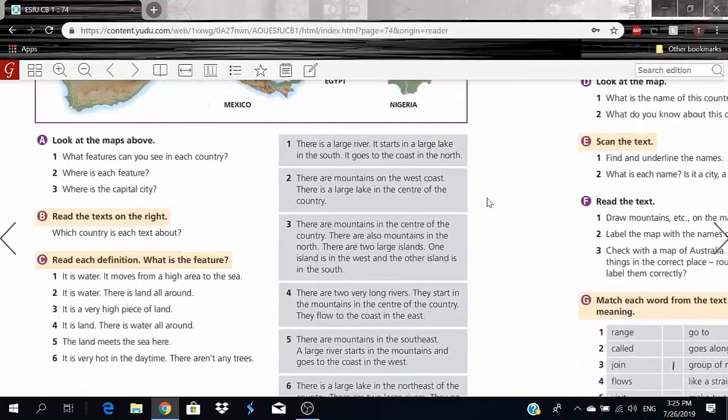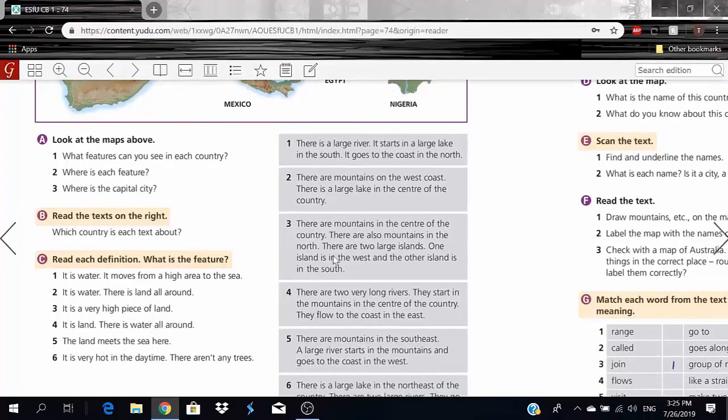So we have some text here, or should I say, information about each country, and he wants to know which information belongs to which country. Okay, so let us read number 1 here. There is a large river. It starts in a large lake in the south. It goes to the coast in the north.